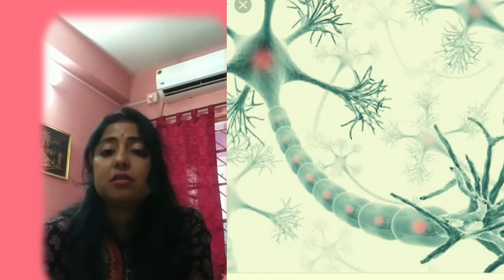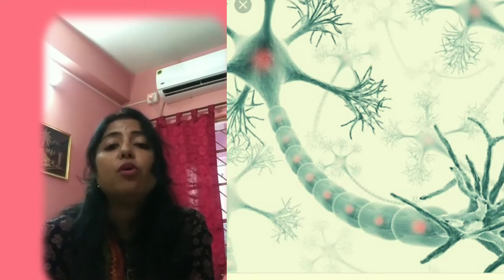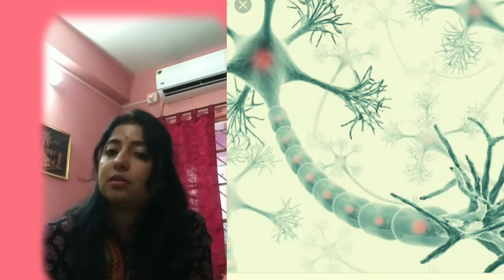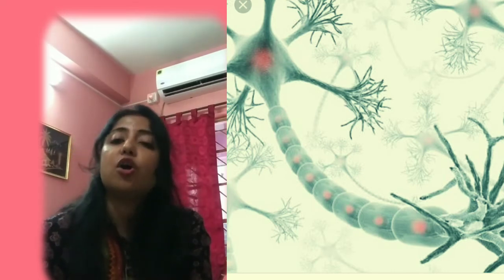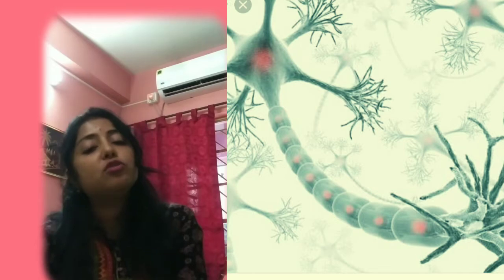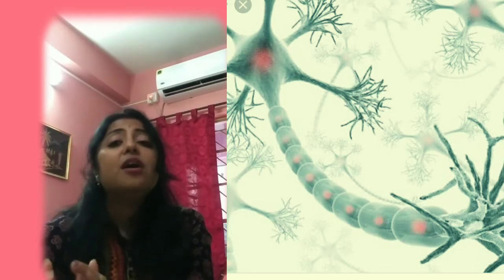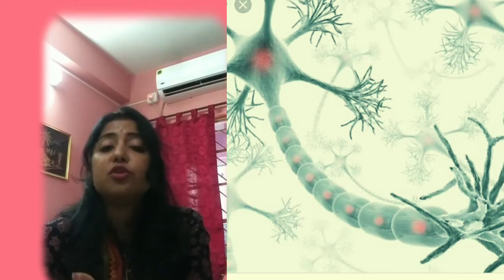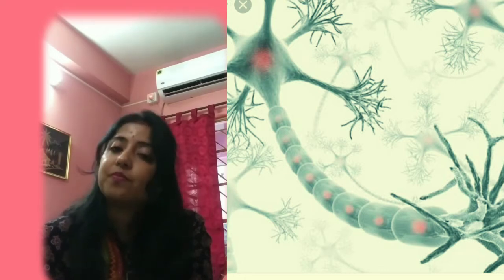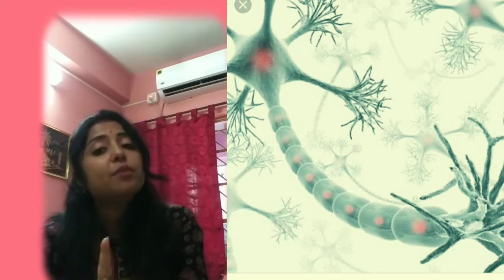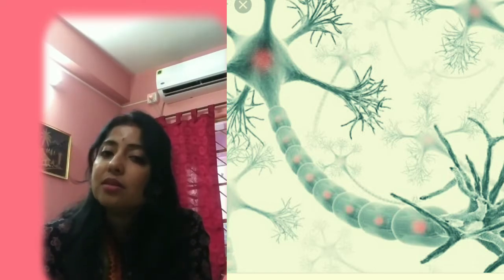In one neuron these branches number more than 1000. On that basis their terminal knobs will also number more than a thousand, because the number of terminal knobs depends on the number of axon terminals. So their synapses will also be more than 1000.